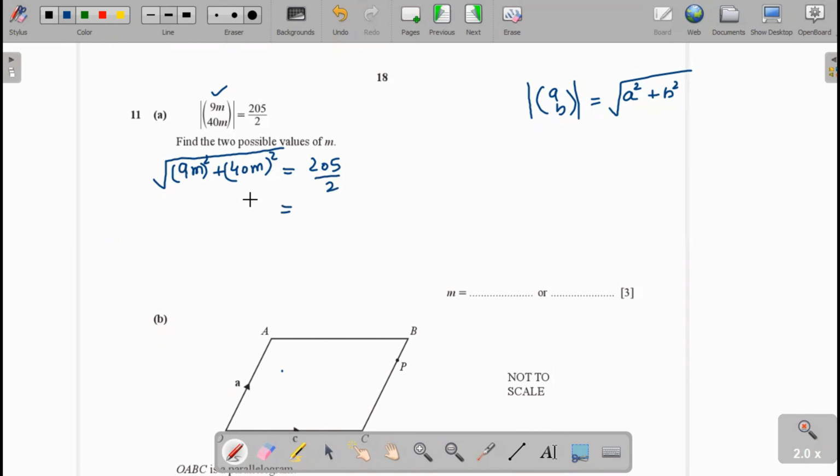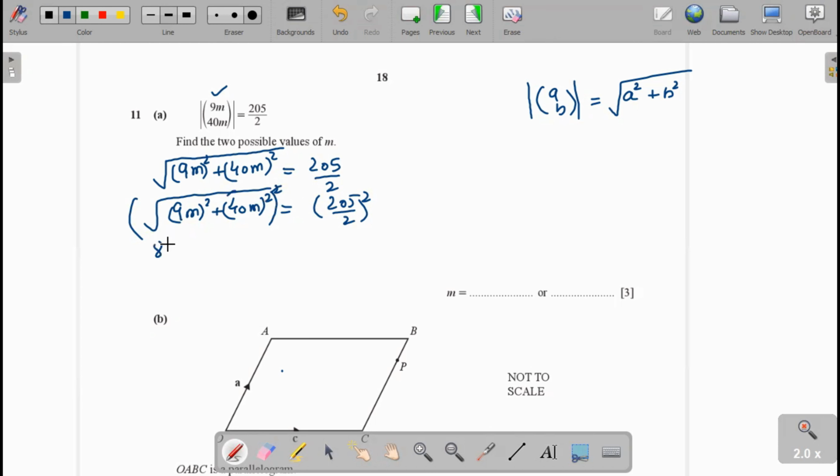Now we take square on both sides, we get 9m whole square plus 40m whole square equal to 205 over 2 whole square. And square root will be cancelled by square.